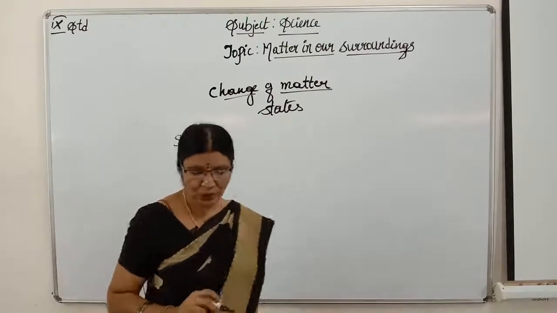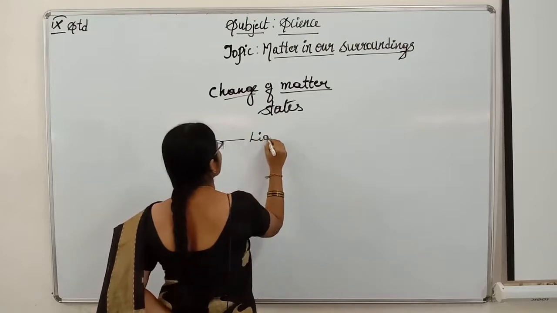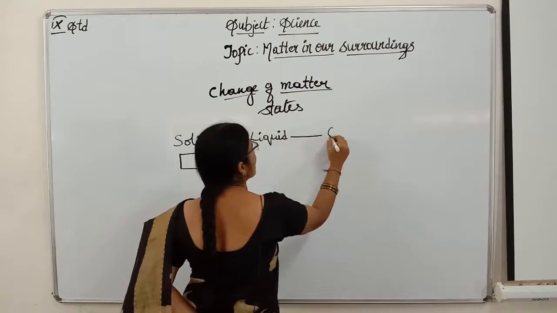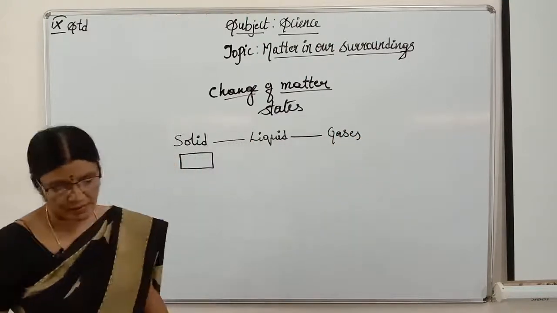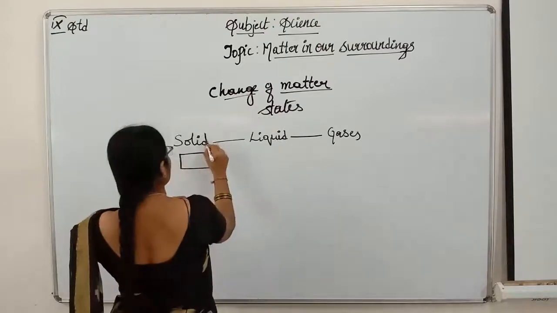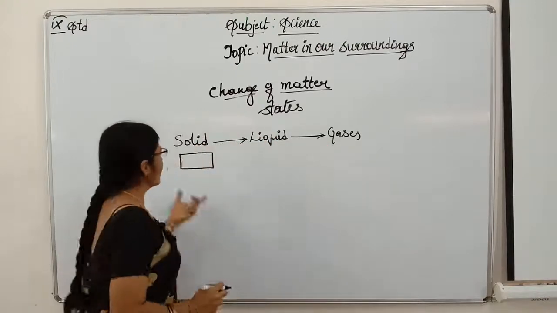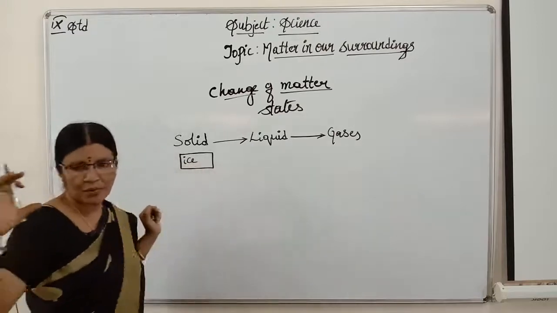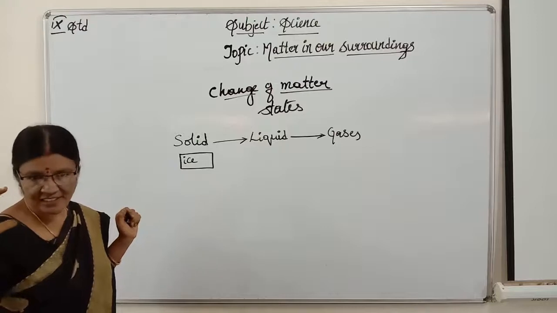Solid state to liquid state, and liquid state to gaseous state. How? Anybody have an idea? Solid is changed into liquid and liquid is changed into gas. Ice I have taken. It is a solid. Ice cube. If you keep water in a refrigerator, we get ice, isn't it, children?